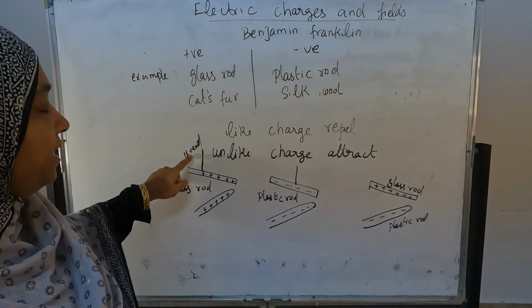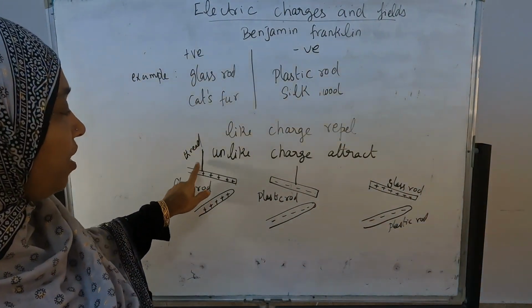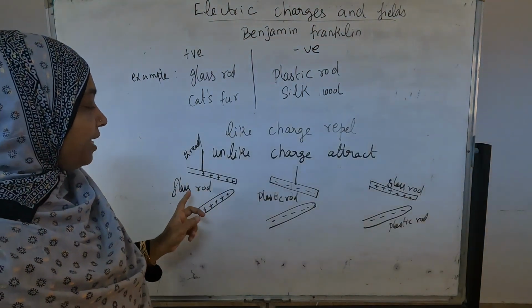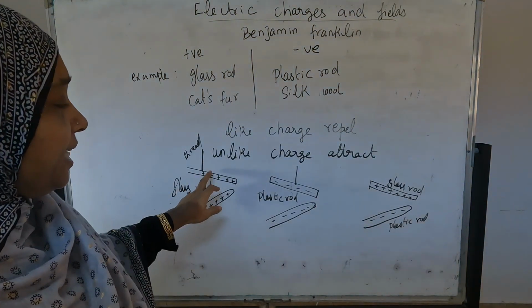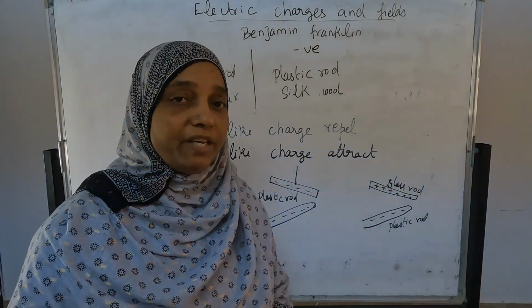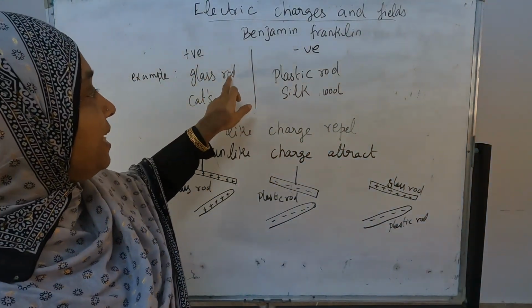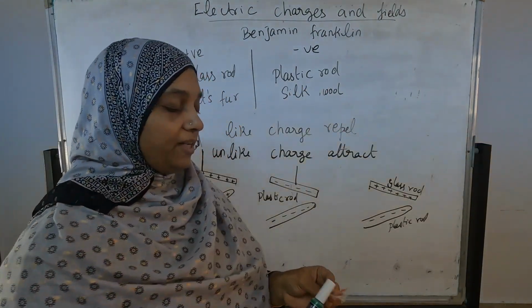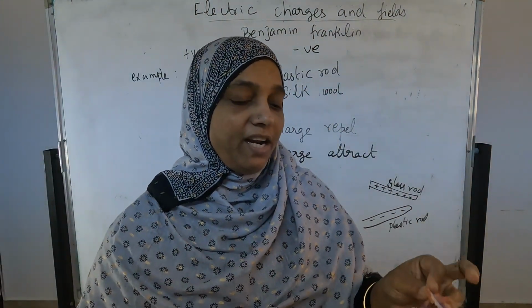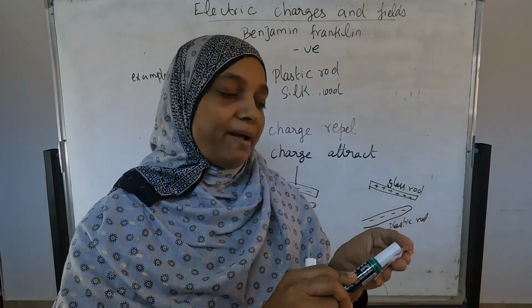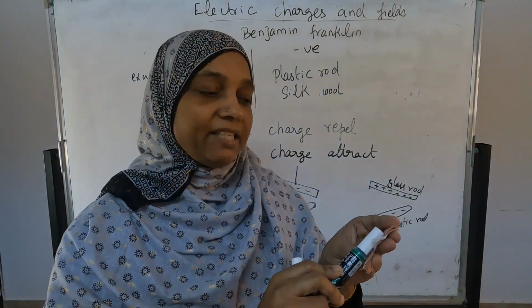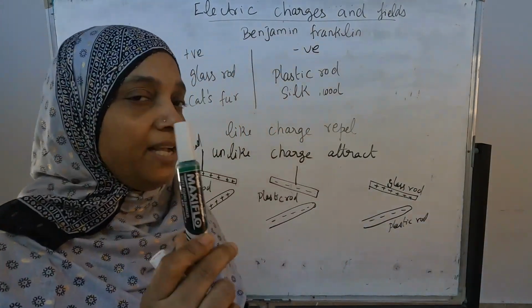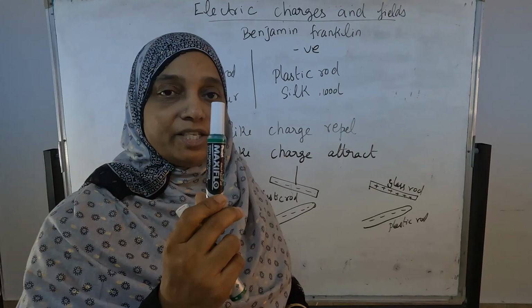So here you are seeing, first they are keeping a thread, winding it around a glass rod, and another glass rod. This glass rod, first they are rubbing with silk and wool. When they rub the glass rod with wool, this glass rod is attaining positive charge.